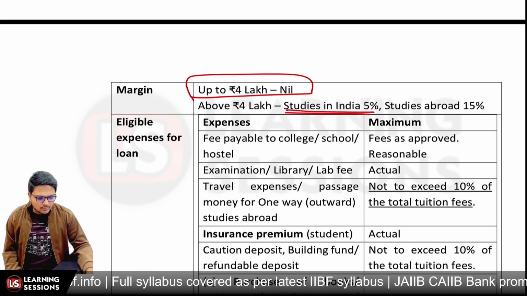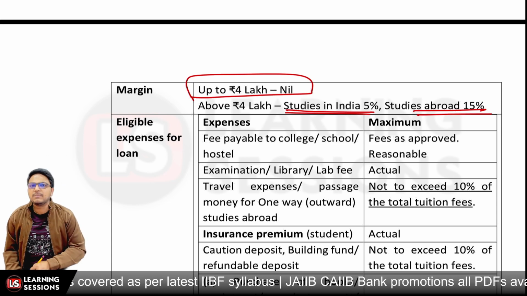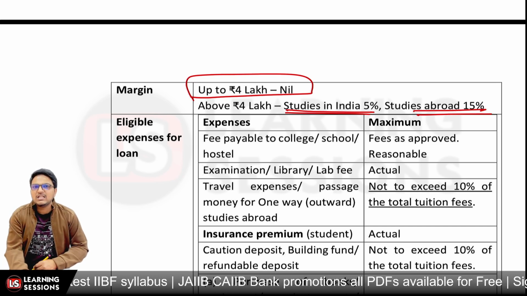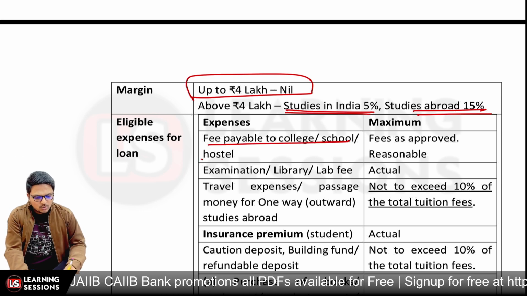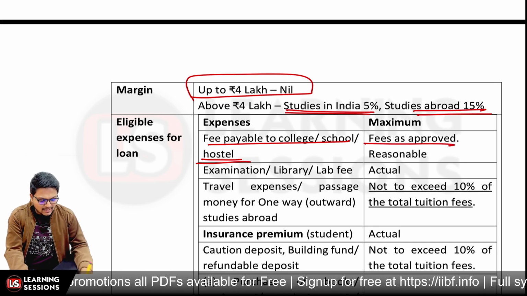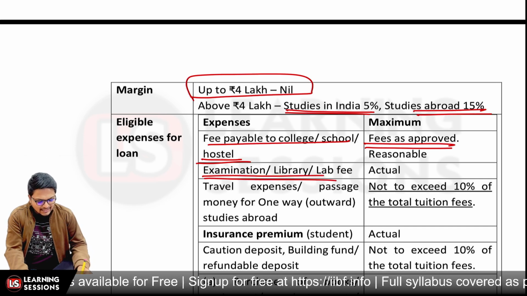And if you're going to study abroad and the amount is above rupees 4 lakh, then the margin percentage is 15%, right? Now, what type of expenses are eligible? Whatever fees are to be paid to the school or college, and the hostel fees to be paid, will be as per actual. And also if you were to pay examination, library or lab fee, that will be as per actual,